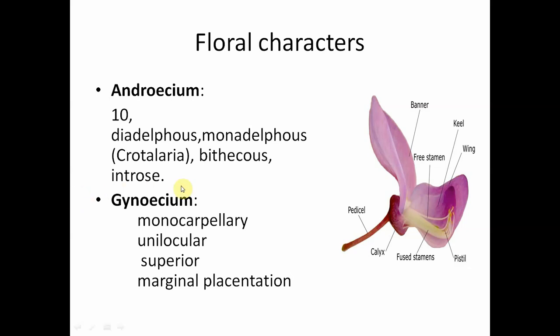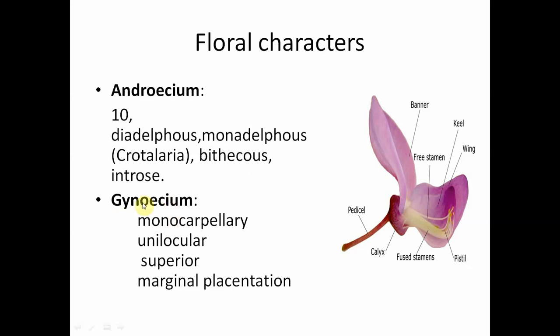The arrangement is called introrse, and they show longitudinal dehiscence. That means after the maturity of the anther, this anther dehisces, breaks open longitudinally, so it is called longitudinal dehiscence.